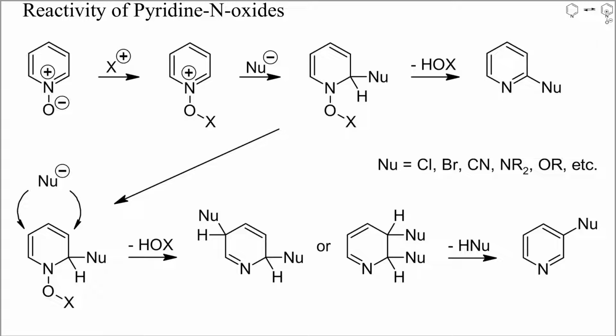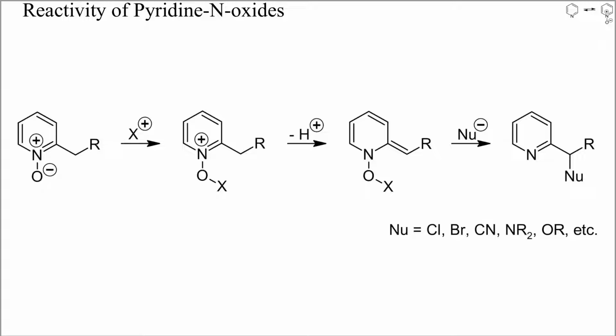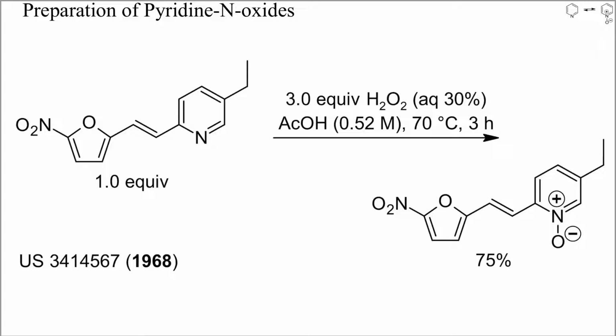Occasionally, the nucleophile adds at position 3 by the mechanism shown here, but 2- and 4-substituted pyridines are the most common products. If pyridine N oxides with alkyl groups at positions 2 or 4 are subjected to these reaction conditions, the nucleophile will usually add to these alkyl groups, as sketched here. I'll show you specific examples of such reactions in a minute. But first, some examples of the preparation of pyridine N oxides.